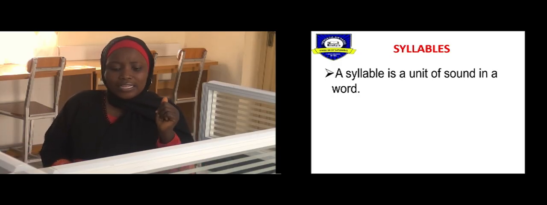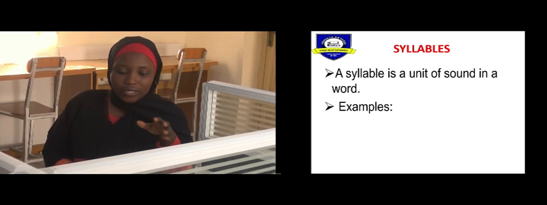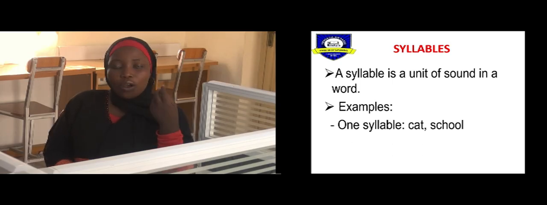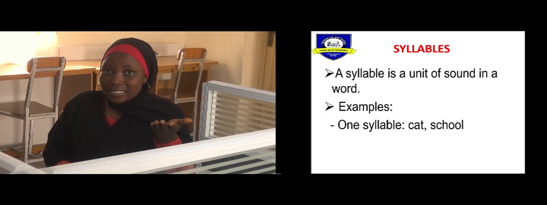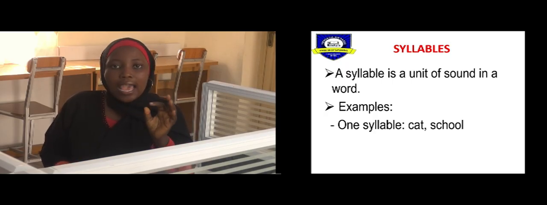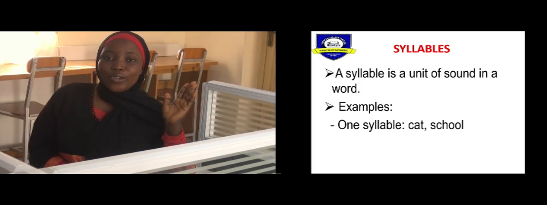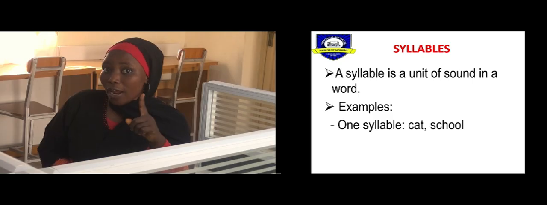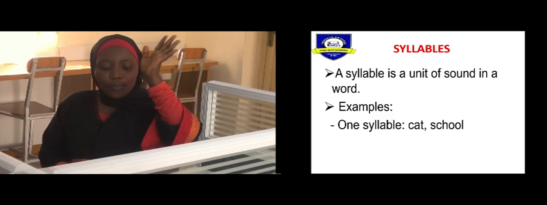Now, I'm going to give you an example of this. We have one syllable. Now, syllables are divided into different categories. We have one syllable, two syllables, that is, we have monosyllable, we have disyllable, we have trisyllable, polysyllable, and so on. Remember, from our agricultural knowledge, we know that mono means what? 1. Di means what? 2. Tri means 3. Poly means 4 and above, right?